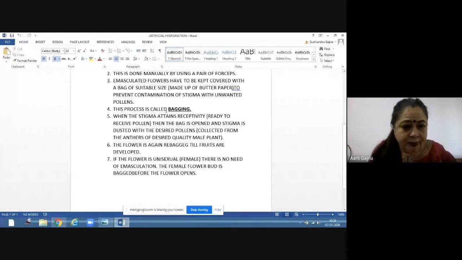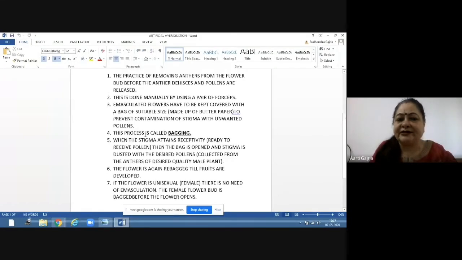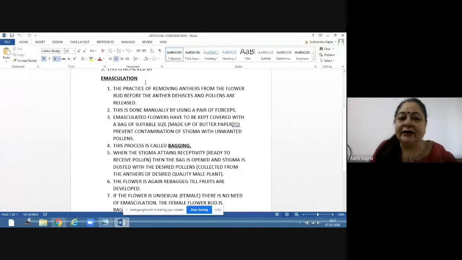Now this whole process we are doing in the flowers which are bisexual. Because in bisexual flowers emasculation is necessary, we have to cut the anthers. If we have not cut the anthers, then the same anther can fertilize the stigma. So we have to cut the anther. The process of emasculation is done in bisexual flowers.